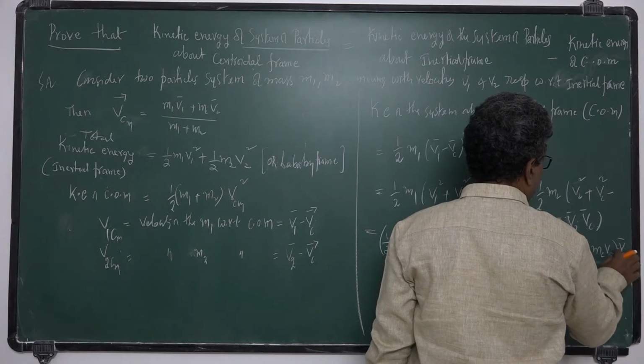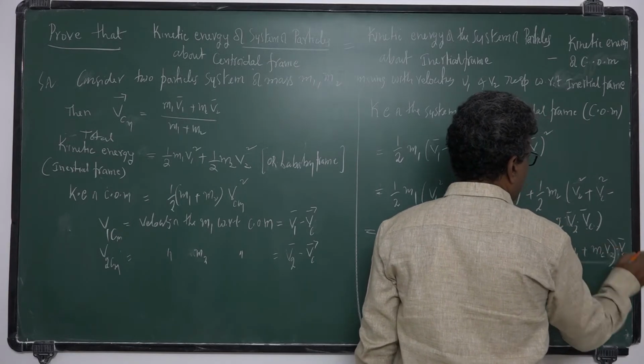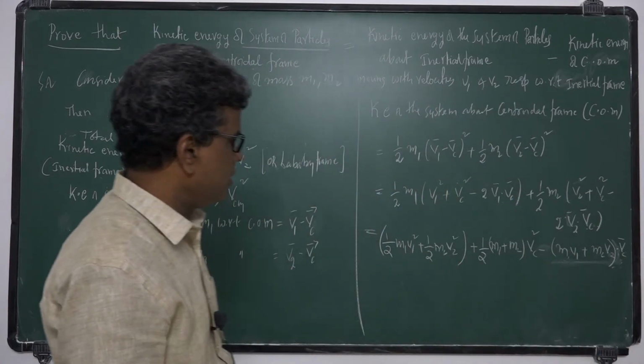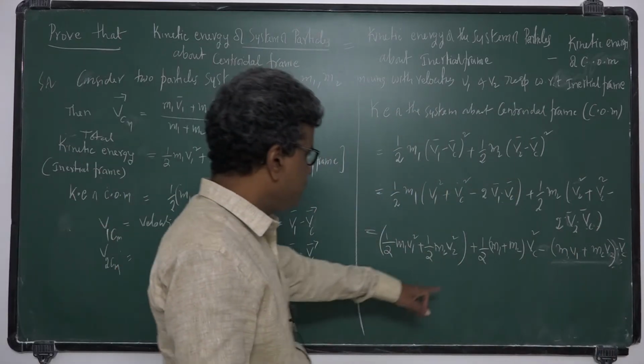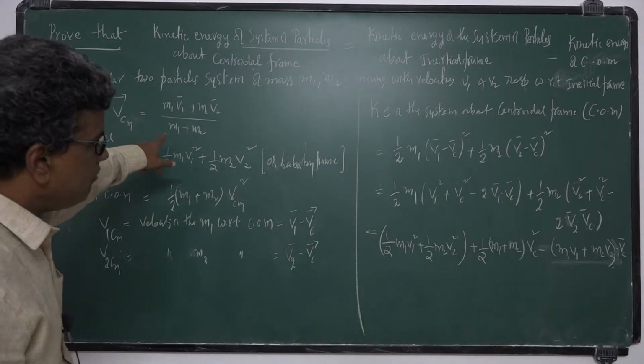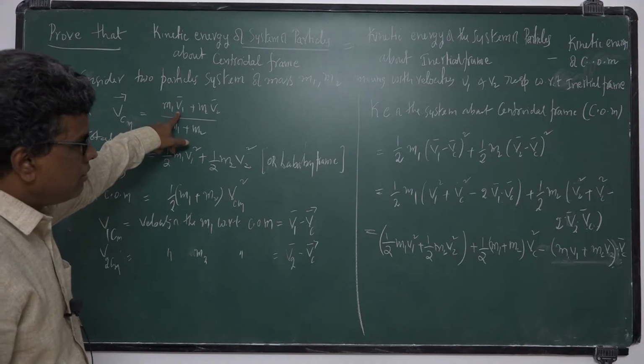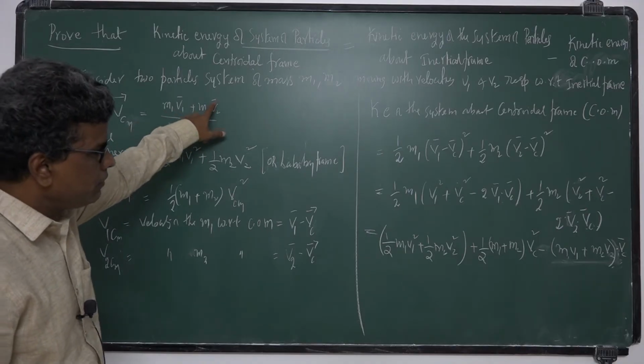Okay, you will get this Vc dot Vc. So this one can be written as half M1 V1 bar plus M2 V2 bar.